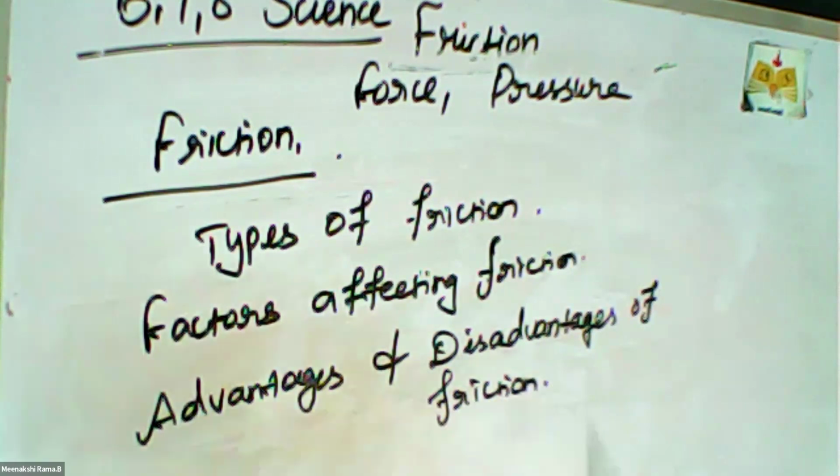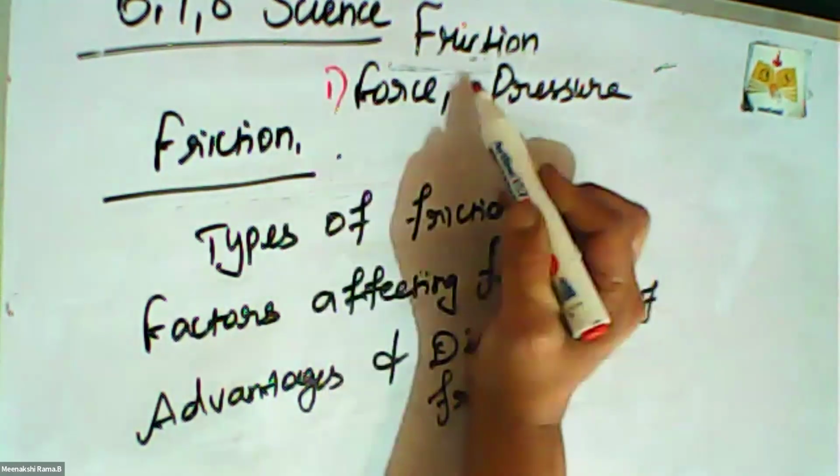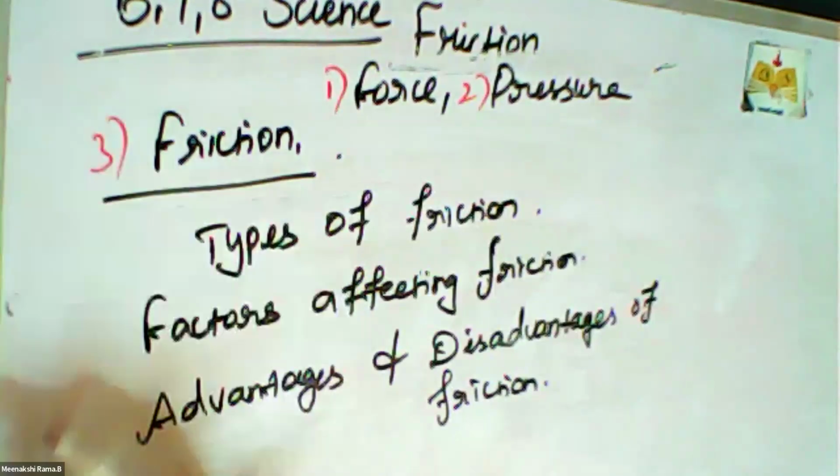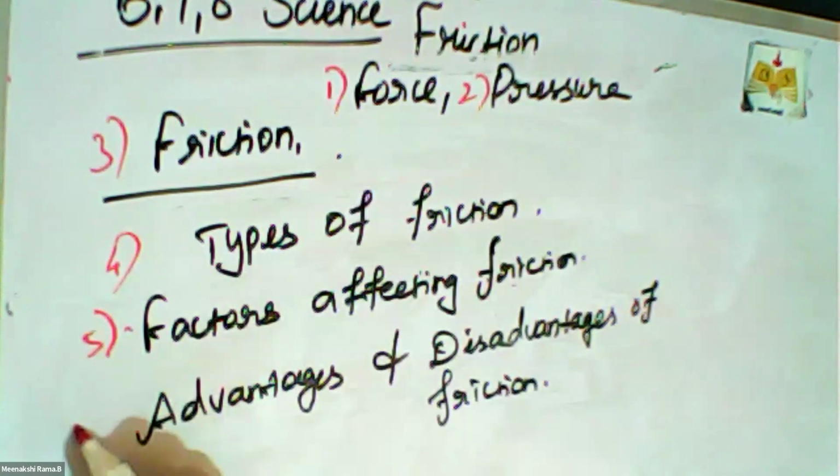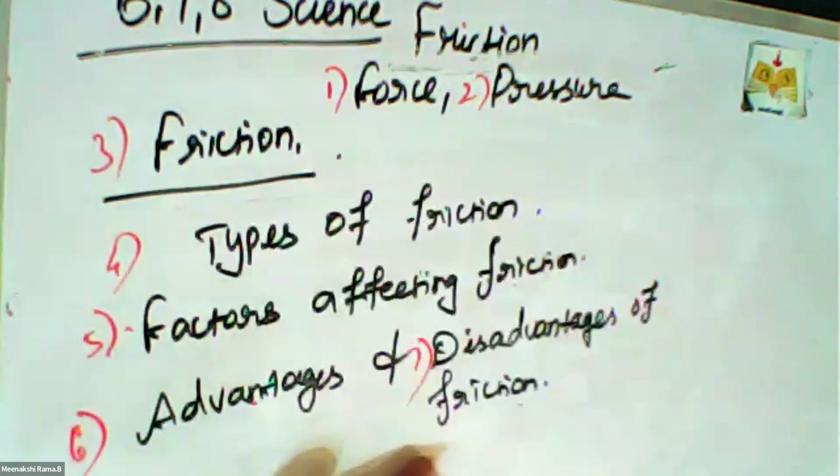So these are the topics we learnt in this session: force, pressure, friction, types of friction, factors affecting friction, and advantages and disadvantages of friction. So these seven topics we studied in this session.